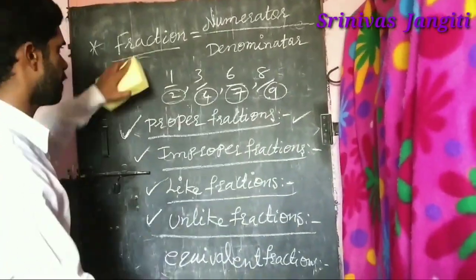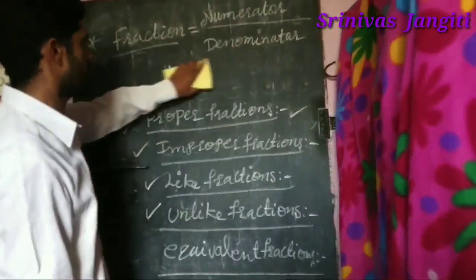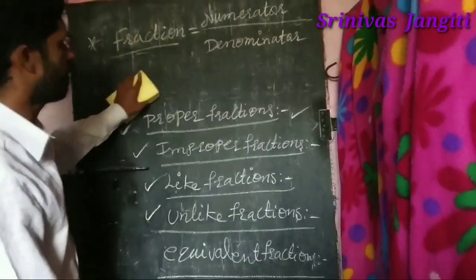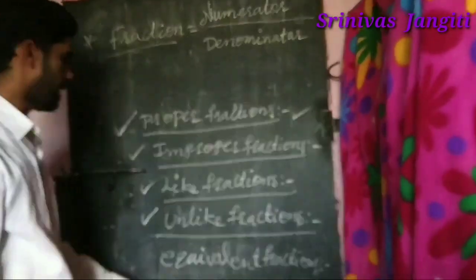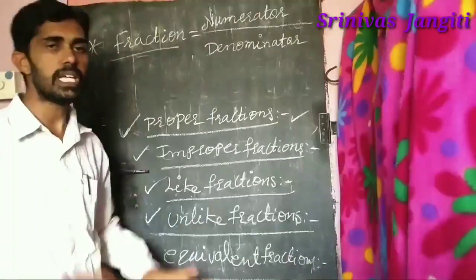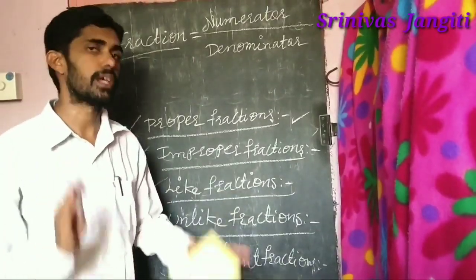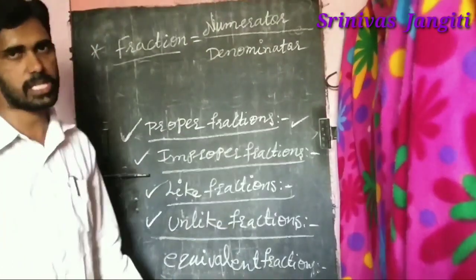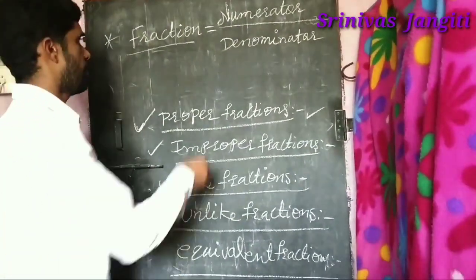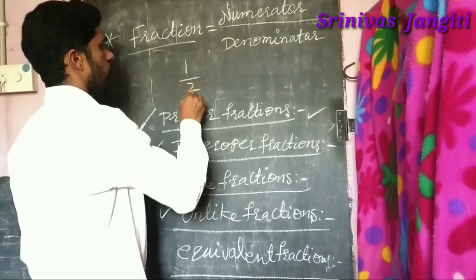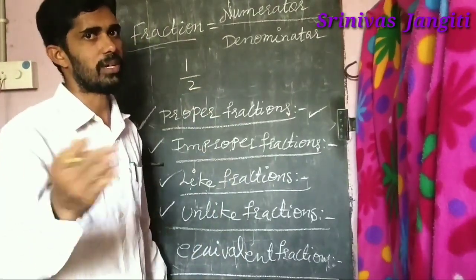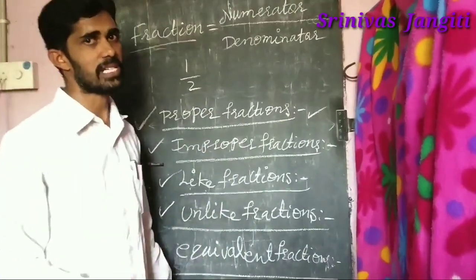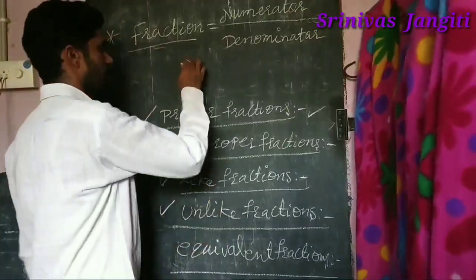And next, very important: equivalent. Equivalent fractions. Equal is the meaning. As both are the same, equivalent fractions means the same fraction. So if the fraction is 1 by 2, then again 1 by 2. That is 1 by 2, 1 by 2.